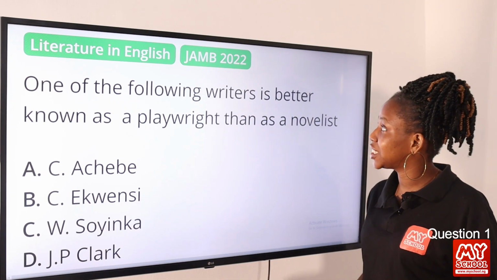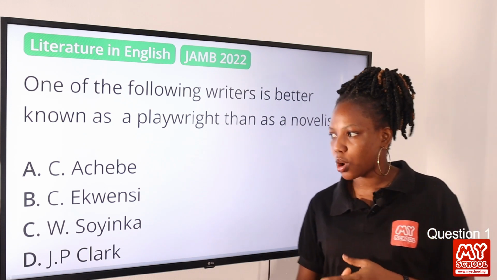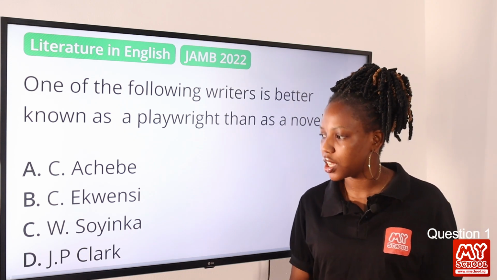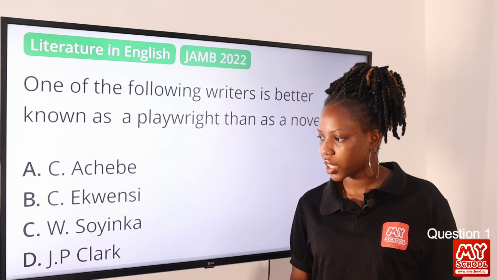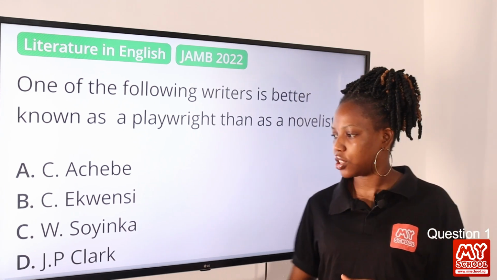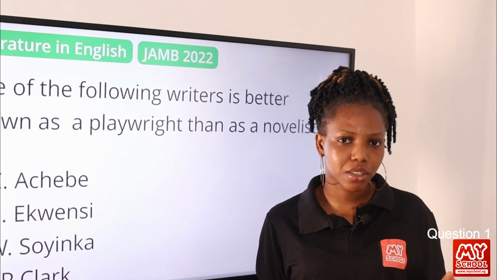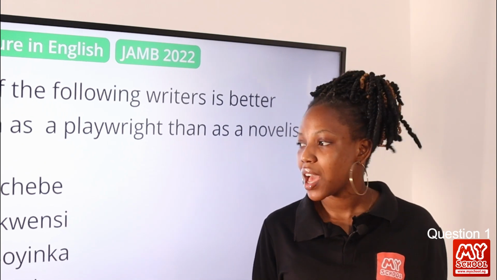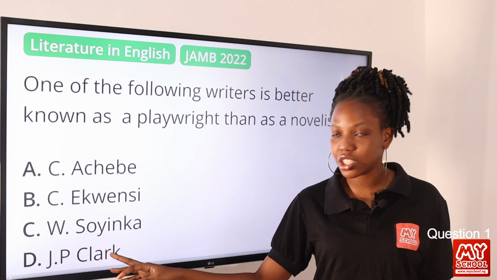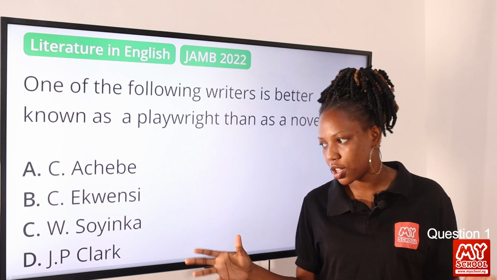One of the following writers is better known as a playwright than as a novelist. Option A, C. Achebe, option B, C. Ekwensi, option C, W. Soyinka, and option D, J.P. Clark. The answer to this question is option C, Wole Soyinka. Wole Soyinka is popularly known as a playwright or a dramatist, so he's a renowned playwright, as opposed to options A and B, who are known as novelists. Option D definitely is a poet, J.P. Clark. So the answer to this question is option C, Wole Soyinka.